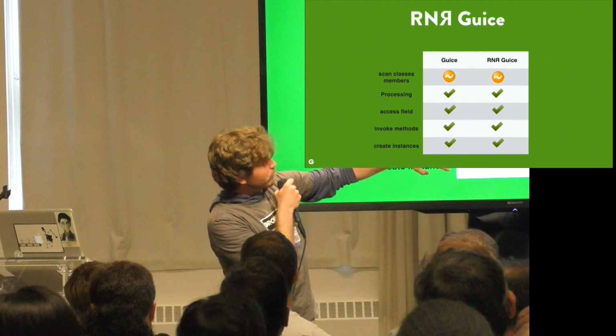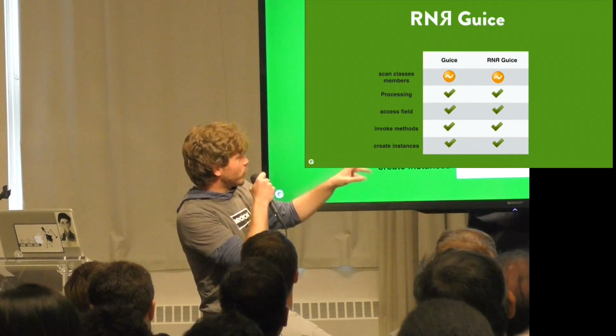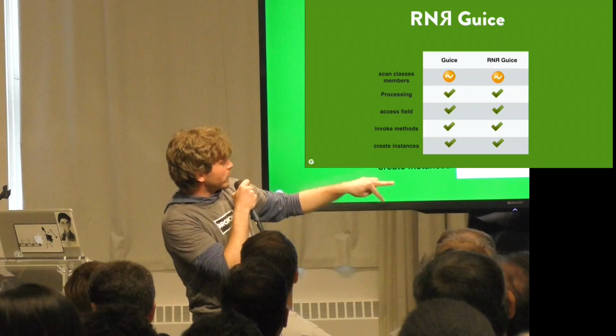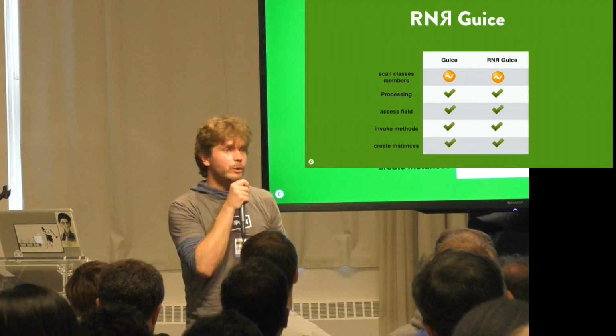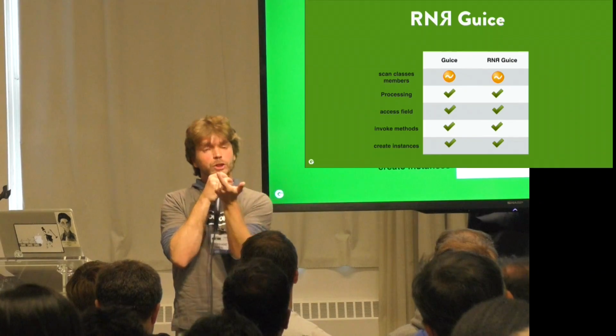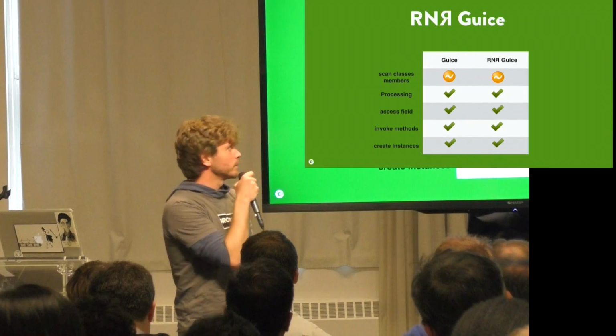What we did in the fork of Juice, that we called RNR Juice, is that we used RNR for processing, accessing fields, invoking methods, and creating instances. So in a whole Juice, which is quite a complex library, we just switched from the true native reflection to RNR reflection, and see how it goes.